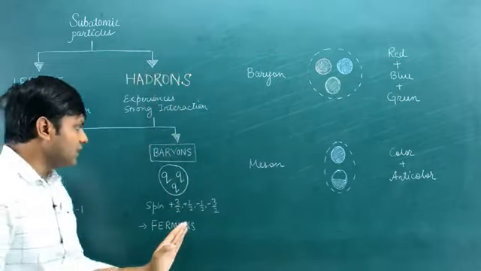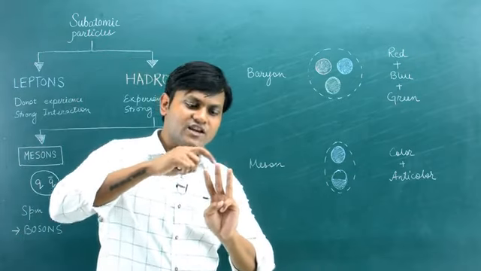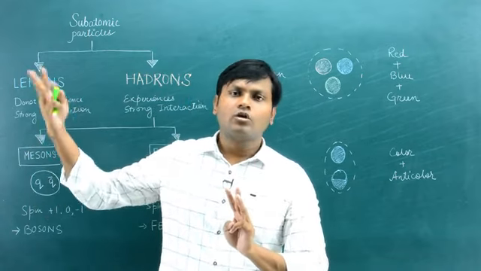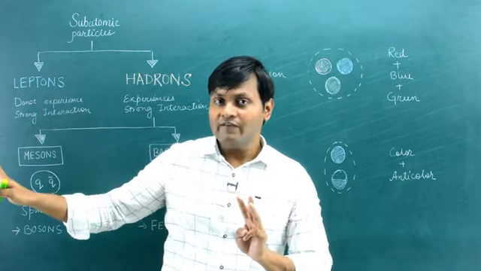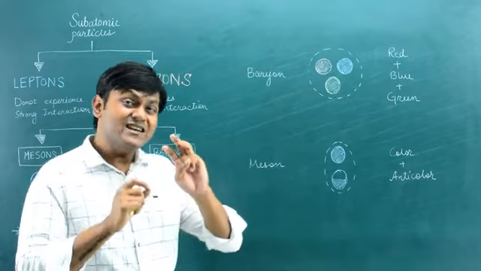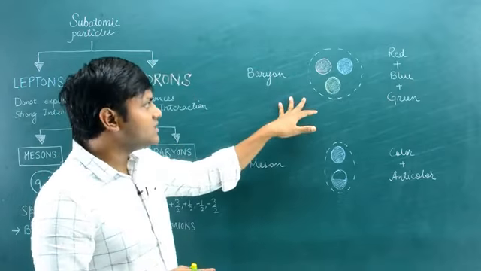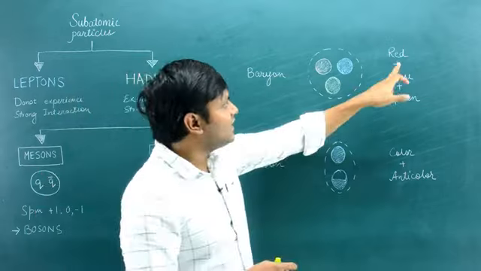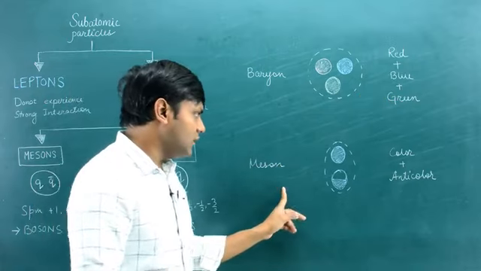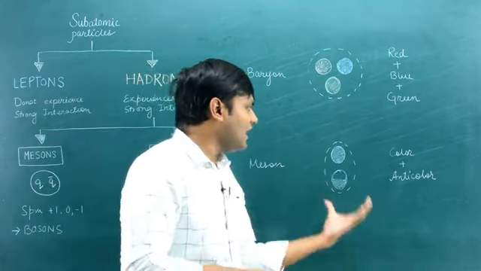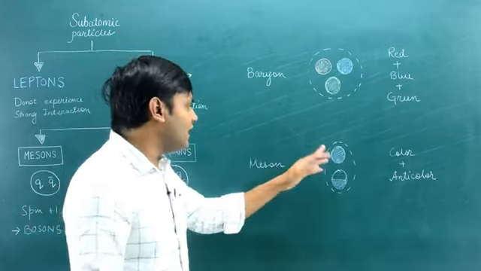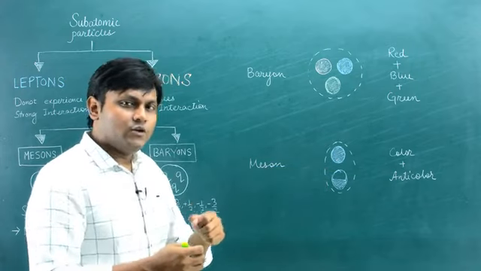So all the baryon particles consist of 3 quarks that are distinct from each other, apart from them being up quark or down quark or bottom, top, whatever other, that is the property of flavor. Apart from being distinct in terms of flavor, they are essentially distinct in terms of their color. So all baryons are essentially made up of quarks that are red, blue and green. The other possibility is a meson particle where one color and its anti-color come together to create a white or colorless meson particle. So for example, you may have a red and an anti-red quark coming together to create a meson particle.